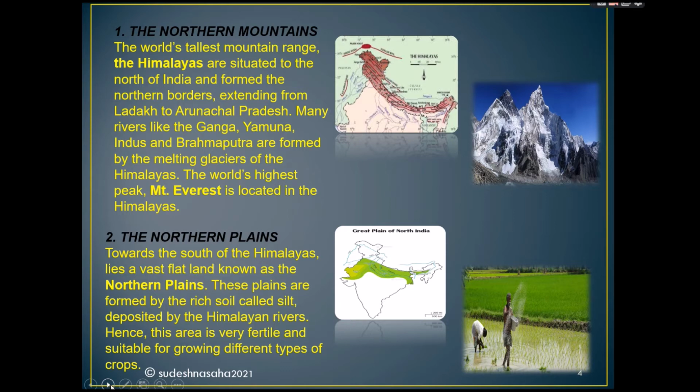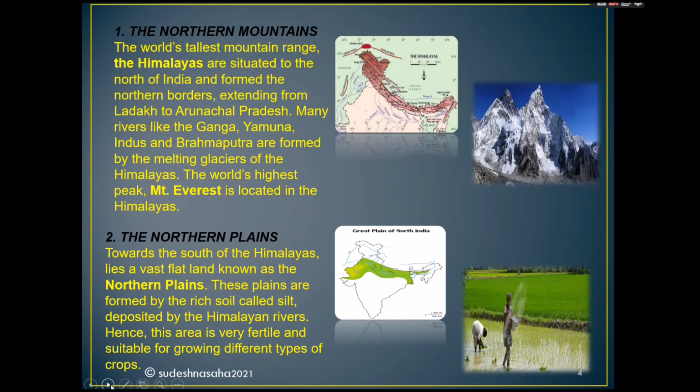Now our next landform is the northern plains. The left hand side picture, we can see the actual location of the northern plains on Indian map. And the right hand side, we can see the picture of northern plains. The two farmers, they are producing crops.